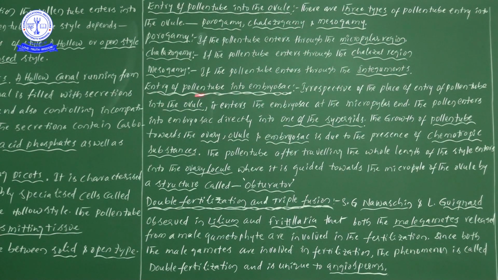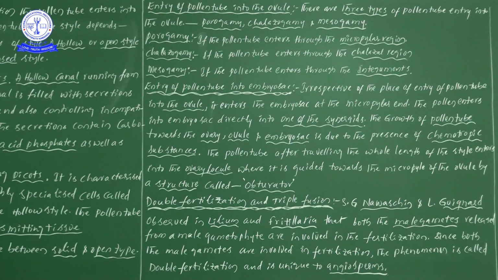How does the pollen tube enter into the embryo sac, out of these three types? Once you see the information, you will understand. So, the entry of a pollen tube into the embryo sac: irrespective of the place of entry of the pollen tube into the ovule, it enters into the embryo sac at the micropylar region.